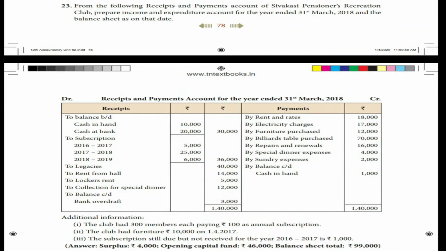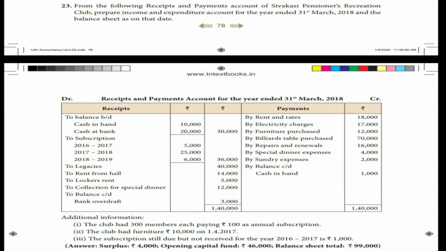From the following receipts and payments account of Sivakasi Pensioners Recreation Club, prepare income and expenditure account for the year ended 31st March 2018 and a balance sheet as on that date. Receipts: balance brought down, cash in hand, cash at bank. Subscription 2016-17, 17-18, 18-19.